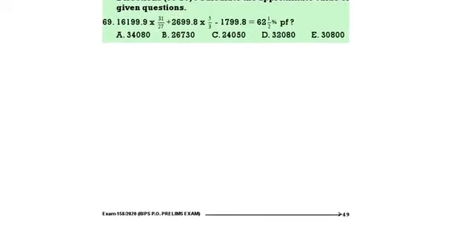16,199.9, that is 16,200 into 31/27 plus 2,700 into 5/3 minus 1,800 is equal to 5x/8. Now do this. This is 600.